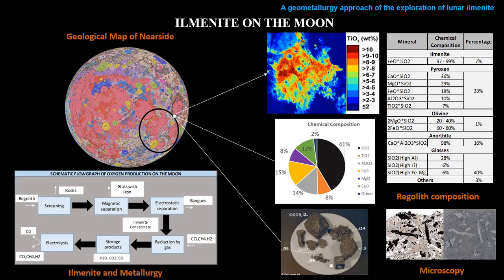Many scientists tested this process using simulant materials. But when we apply this knowledge to regolith samples, we have many challenges in the process. For that reason, it's necessary to identify which properties of the regolith could impact the metallurgical results.